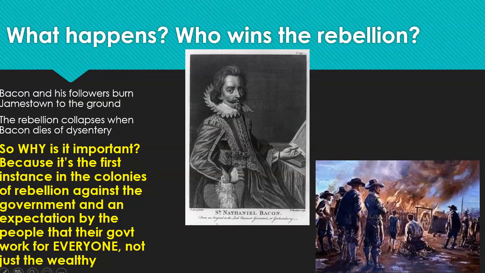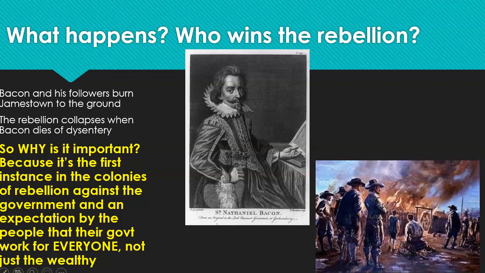Okay, long story short, as you watch the video and you read about Nathaniel Bacon and what happens, he and his followers are going to burn Jamestown to the ground. Okay, the rebellion is going to collapse. Nathaniel Bacon's going to get sick and die, so it's going to collapse. But why ultimately is this rebellion important?